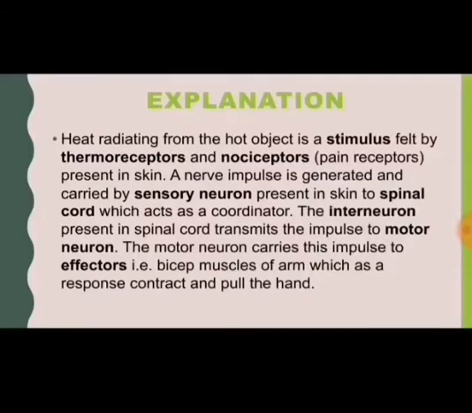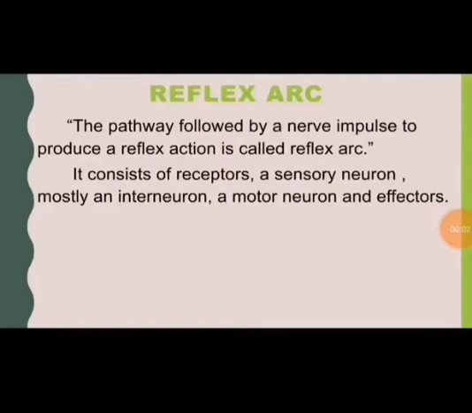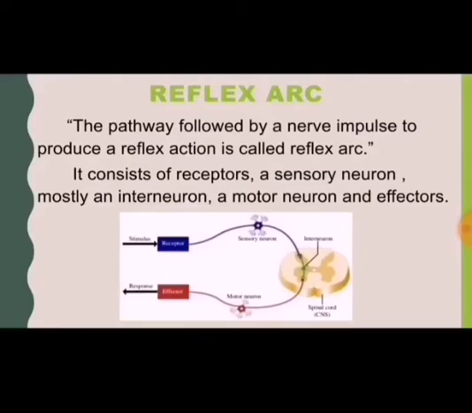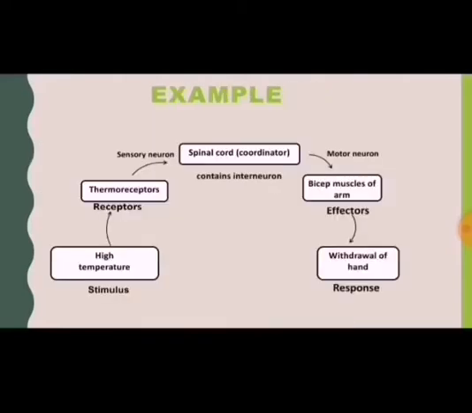In this example, the receptors are thermoreceptors and nociceptors or pain receptors. Three neurons, sensory neuron, interneuron, and motor neuron, are involved, whereas in this case, effectors are bicep muscles of arm. The pathway followed by a nerve impulse to produce a reflex action is called reflex arc. It consists of receptors, a sensory neuron, mostly an interneuron, a motor neuron, and effectors. The reflex arc in case of withdrawal of hand after touching a candle is shown in the given figure.